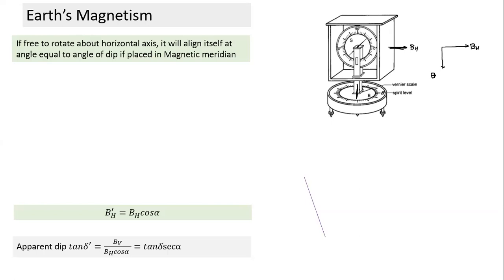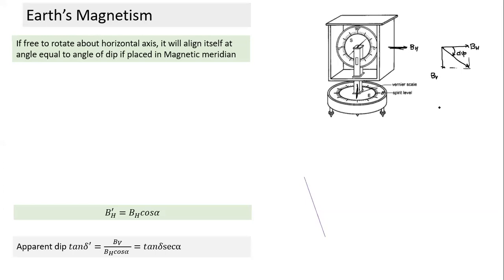If two components are known, can we find the resultant here? It's easy. I think you know how to find the resultant. So we can find the resultant, and the resultant makes an angle called the angle of dip. So this is the angle of dip. I will use the term dip only.